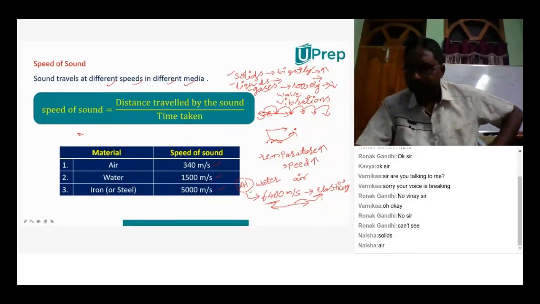Because it's not the same in every object. In some it's more tight, in some it's more loose. Why is it different? Why is speed different in different media? What factor will play an important role here?